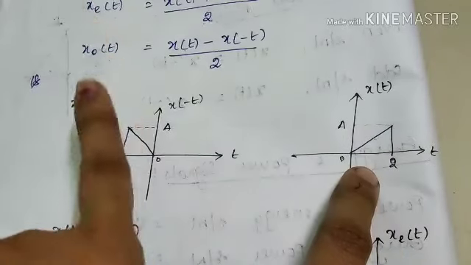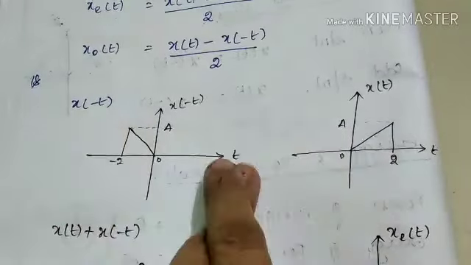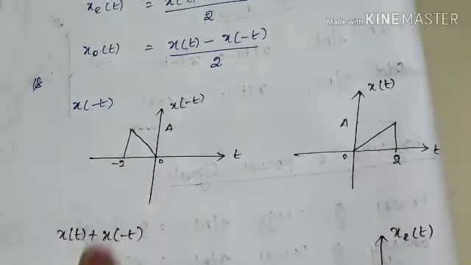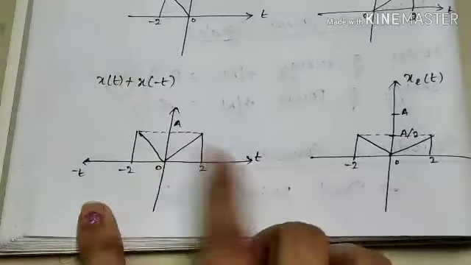Now what is our even component of the signal? We need to add these two types of signal. So I have just added these two types of signal.